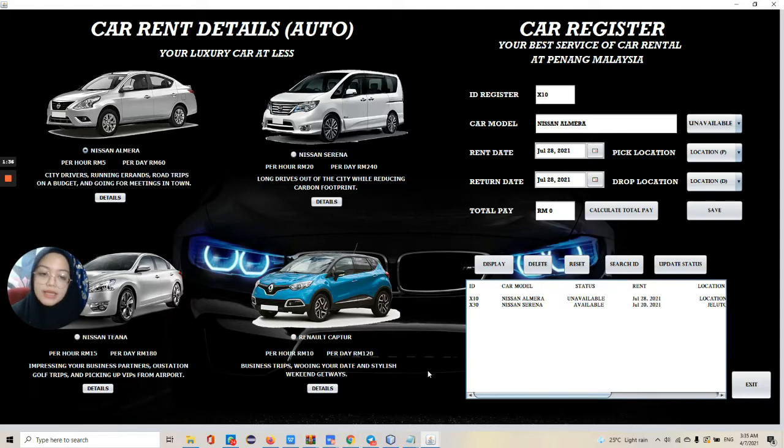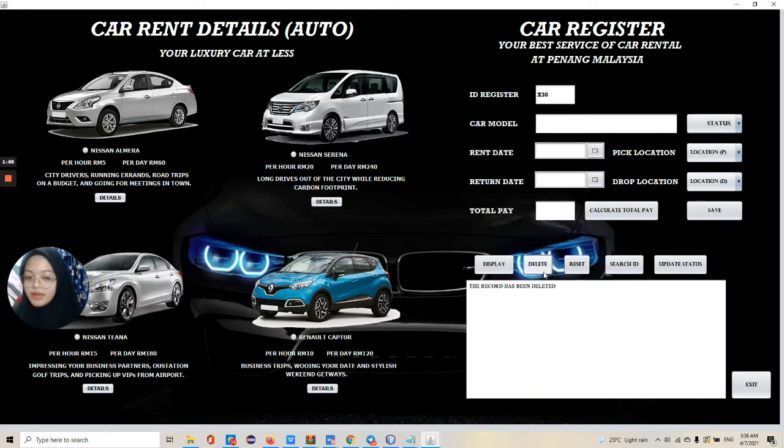Okay, for example, reset again, and then you want to delete X30, for example. Okay. And then it will delete the X30. So it's leave the Nissan Almera only. Okay, that's all for the car register. You can also pick Nissan Teana, Renault Captur, and so on.